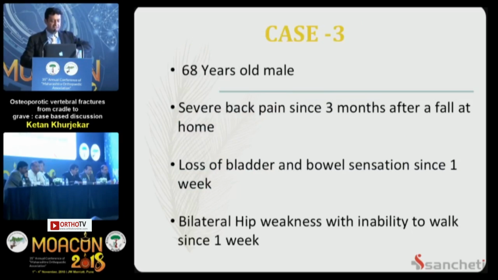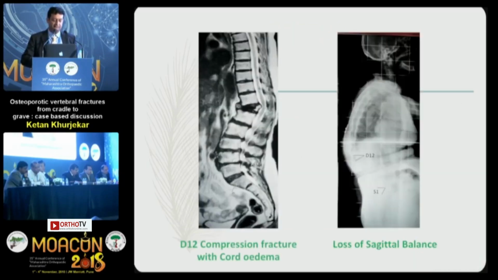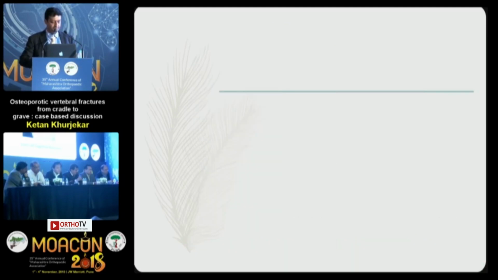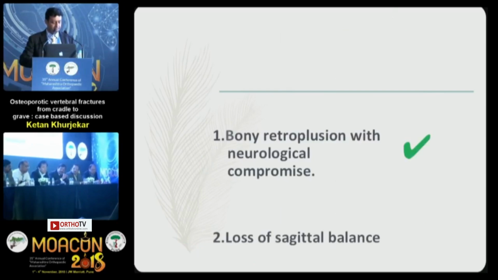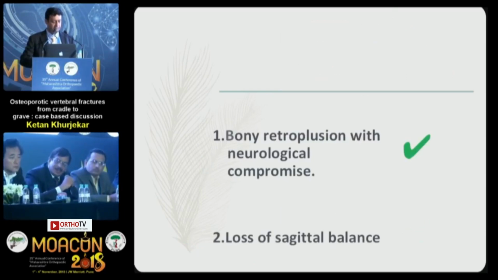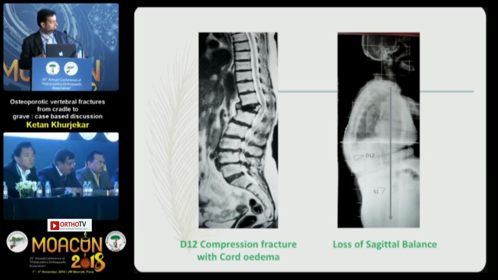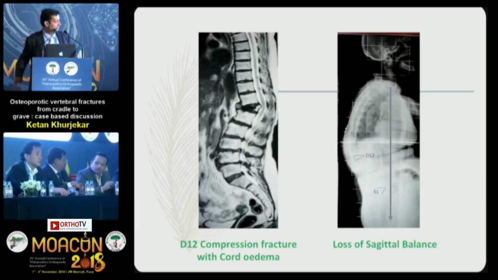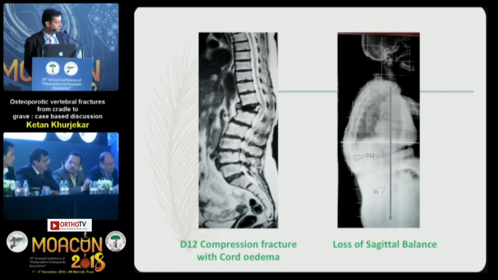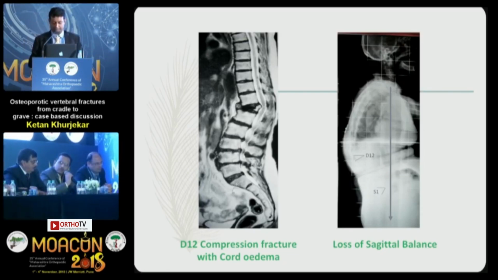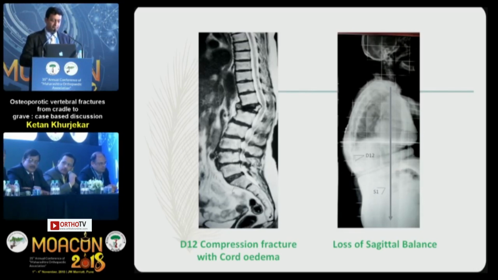This is a 68-year-old male patient, severe back pain since the last 3 months, loss of bladder and bowel control, bilateral hip weakness, and this is the picture. Would anybody like to take this on? He will require long segment fixation with neurodecompression along with augmentation. You may do cement augmentation of the level also. So all the panelists, what would you like to do? Cement augmentation and posterior stabilization? Yes, long segment posterior fixation and anterior column reconstruction with augmentation.